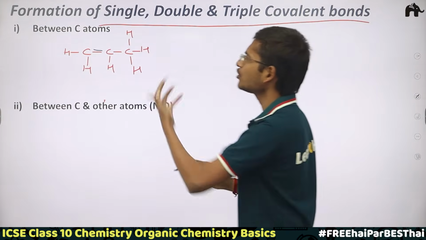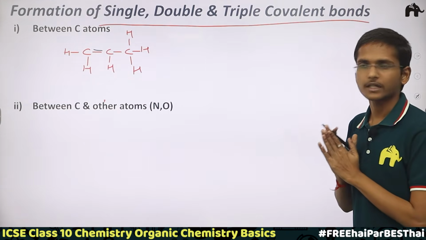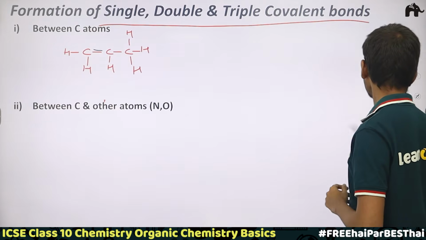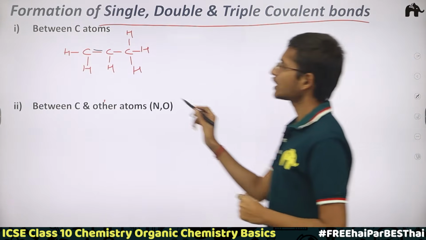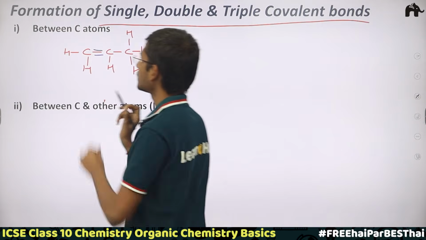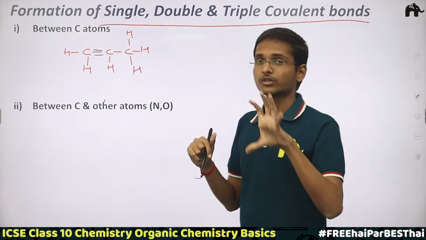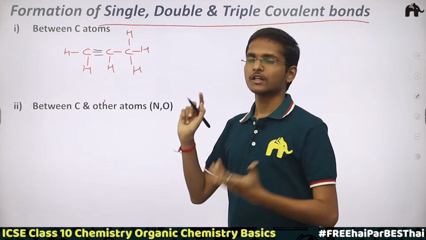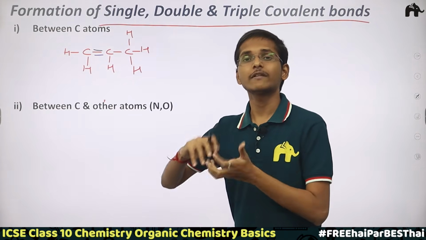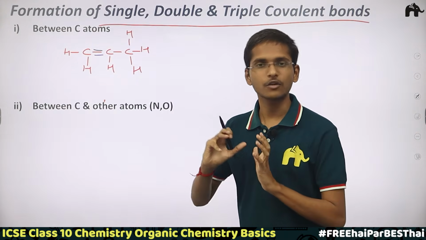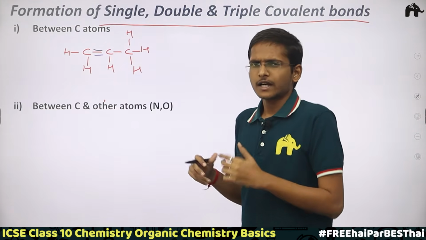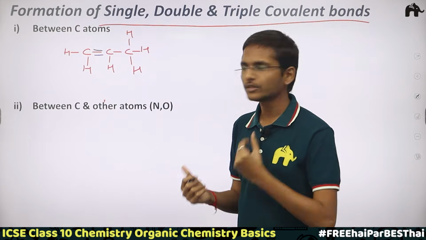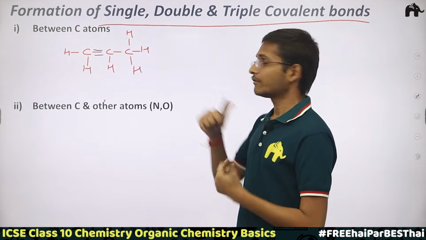Now I want to form a triple bond between the carbon-carbon atoms. So I would make a triple bond here. But now see, what's the problem? You can pause it here and think on your own. There is some problem with the structure. If you could figure it out, that means you have understood the previous concept of tetravalency. I hope you would have paused and given it a second, and now let's see whether you are right or wrong.